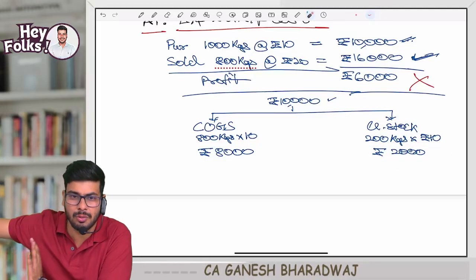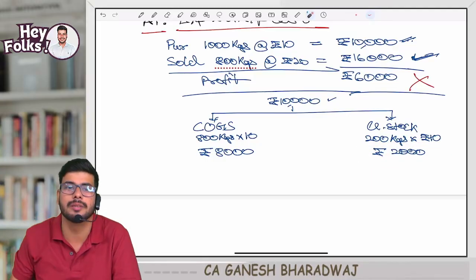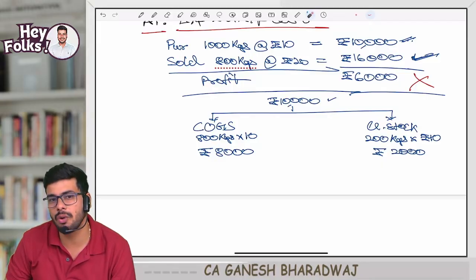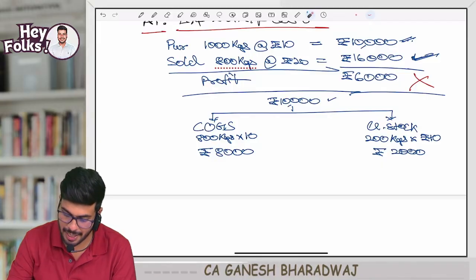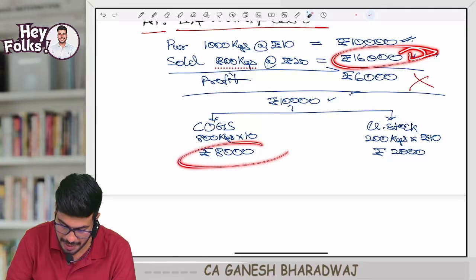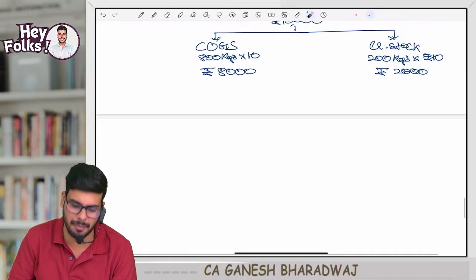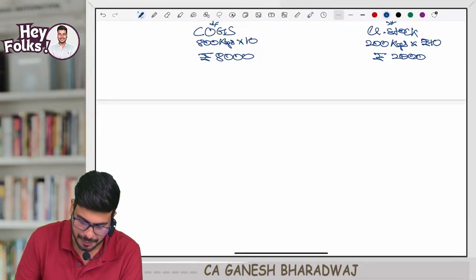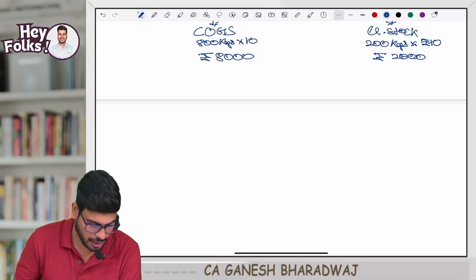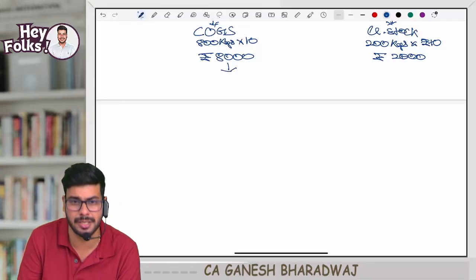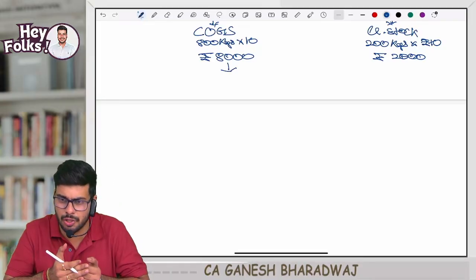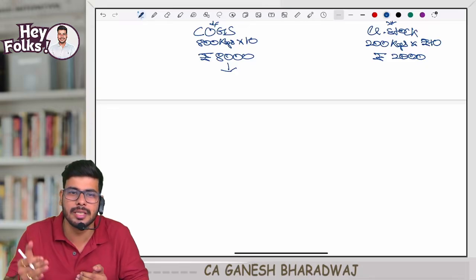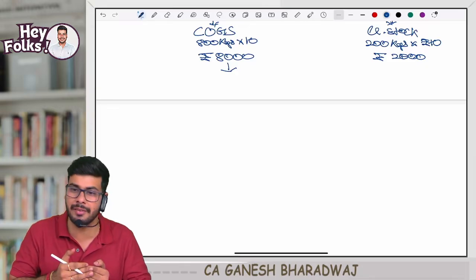So forget that 2,000 right now because it is not yet sold. Are you all understanding this? So 16,000 minus 8,000 is going to be my profit. This 8,000 rupees can be knocked off against my sales to arrive at the profit.